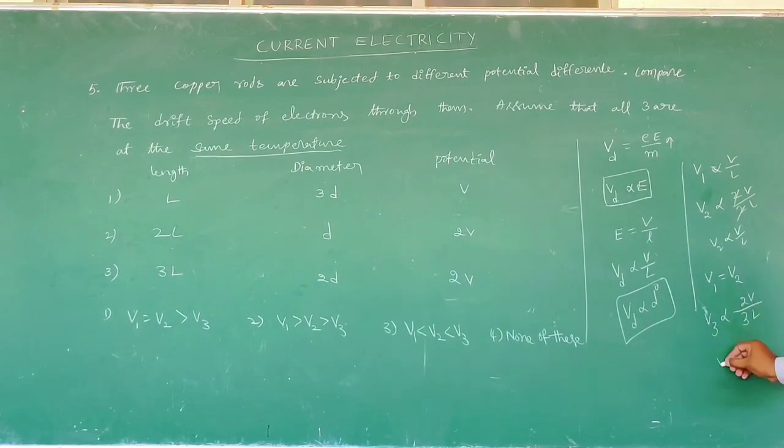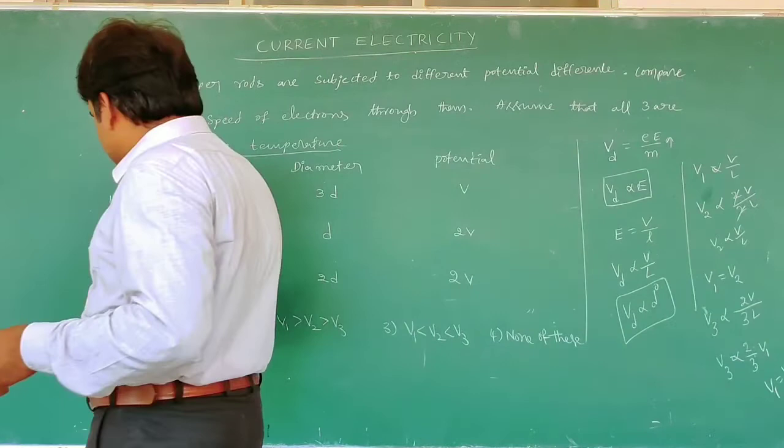That is, V3 is proportional to 2 by 3 into V1 or V2. Now from this, V1 is equal to V2, but V3 is less than V1. That's why V1 and V2 are greater than V3. Then the first option will be correct.